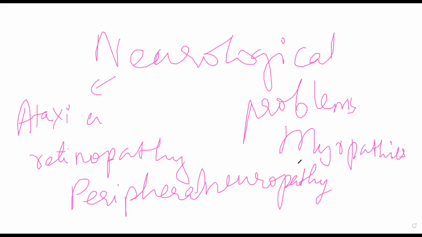Ataxia is a condition in which your neurons are not able to fire properly, and specifically are not able to communicate properly with your muscles. Now, walking is a very complex process. Your brain gives a signal to your spinal cord. From your spinal cord, peripheral nerves come out and go to your limbs. Your upper body is balancing your lower body, you are switching your balance between your right leg and left leg, and you're moving your hips in such a way that you move forward. So it's a very complex process if you look at it.